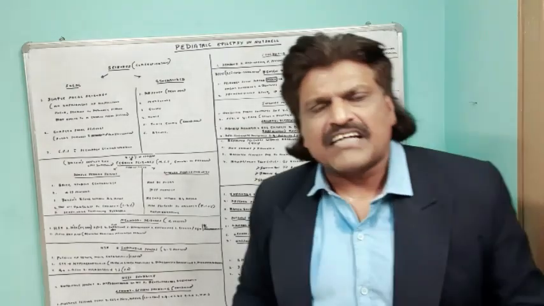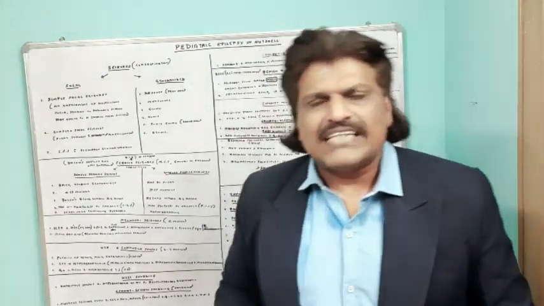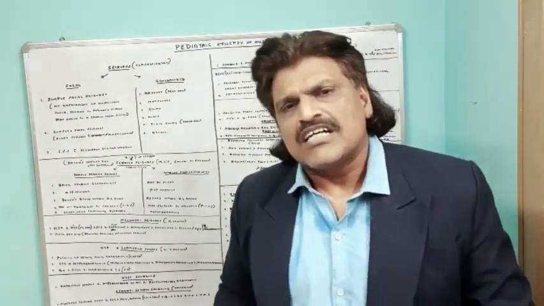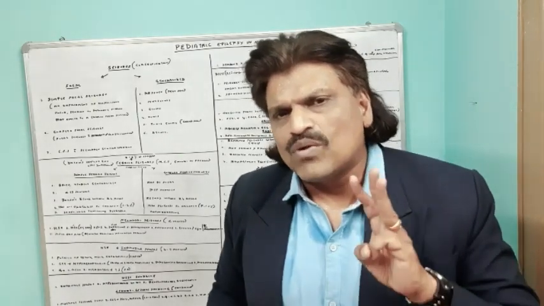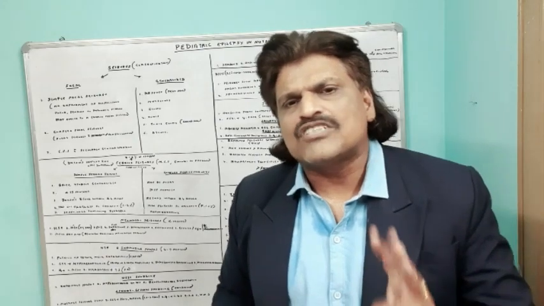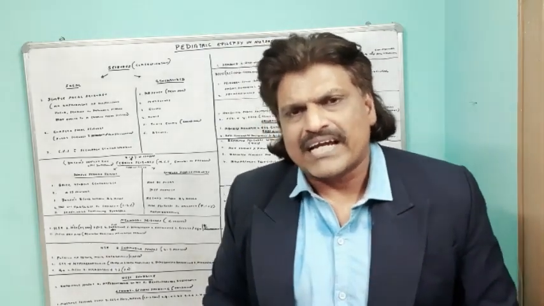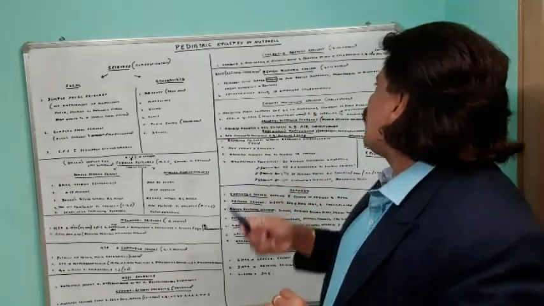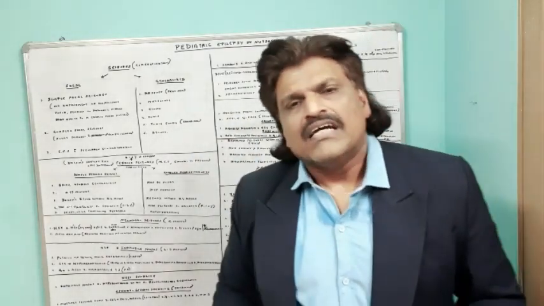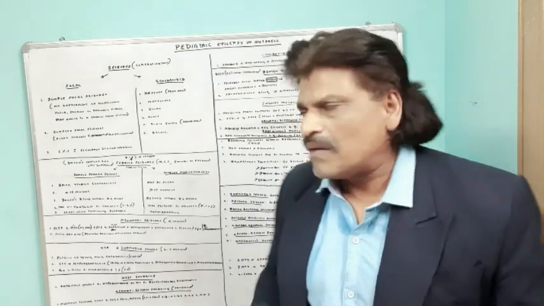EEG is very characteristic, one of the favorite exam questions. 3 hertz spike and wave discharges. The answer is 3. Always look out for the 3. 3 hertz spike and wave occurring in 1 second is highly characteristic of childhood absence seizures, and the drug of choice is ethosuximide. If it is not available, we can give sodium valproate.